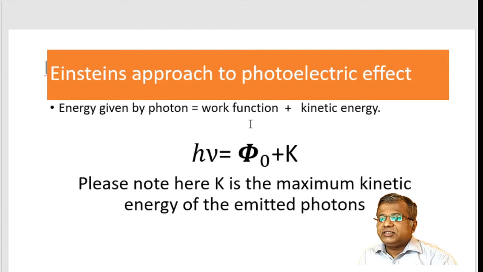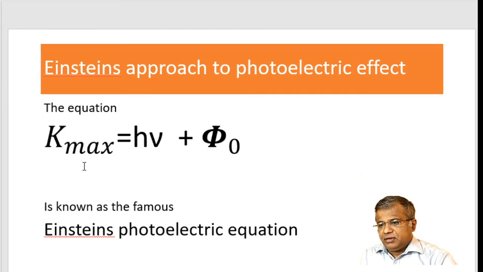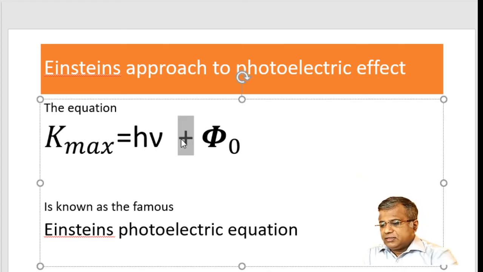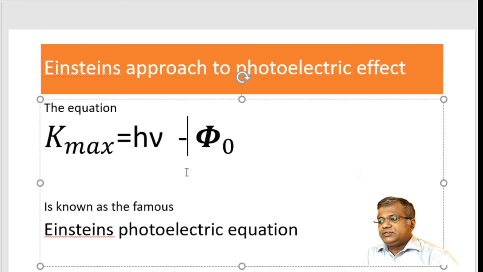One is it is utilized for doing the work, and second thing is for the kinetic energy. So work function for a given metal remains the same. As you increase the frequency, kinetic energy basically will increase. Okay, so this equation, we'll just put a minus sign over it.